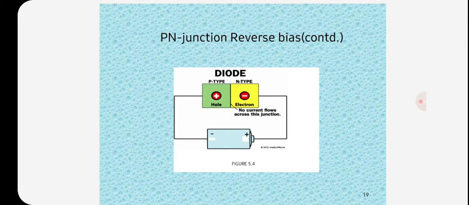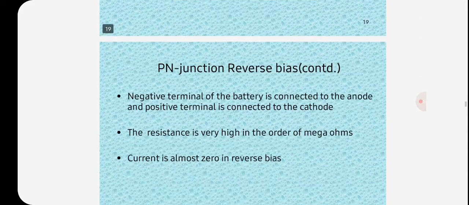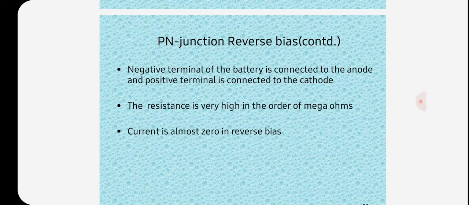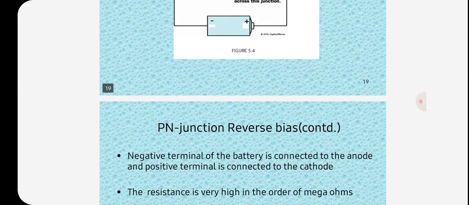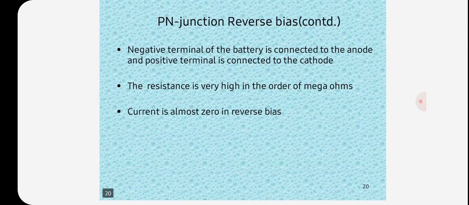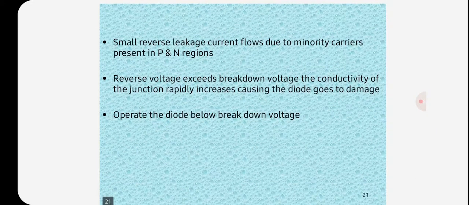So, here this is the PN junction diode and it will be connected with a battery. In PN junction reverse bias, the negative terminal of the battery is connected to the anode and the positive terminal connected to the cathode. The resistance is very high, in the order of megaohms. Current is almost zero in reverse bias. So a small reverse leakage current flows due to minority carriers present in P and N regions.